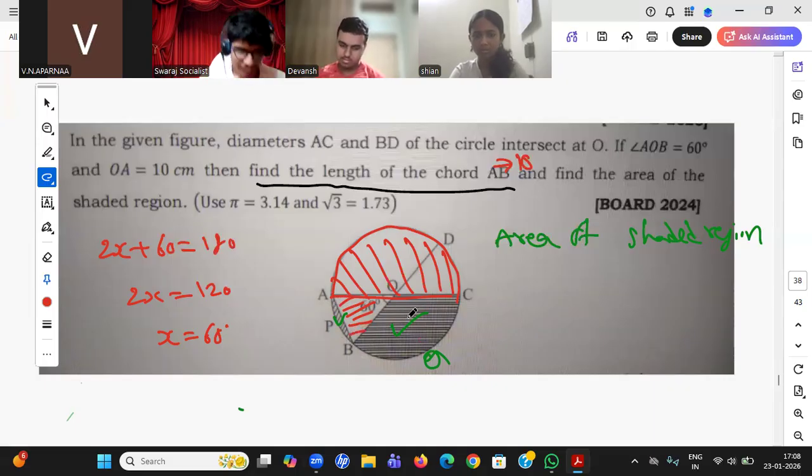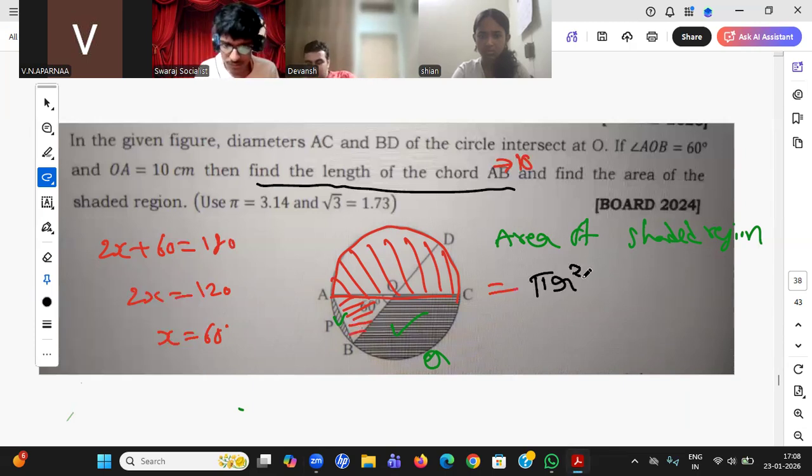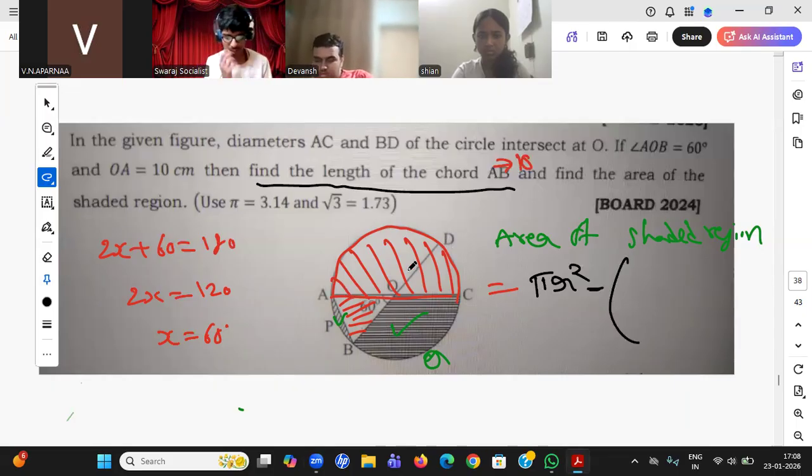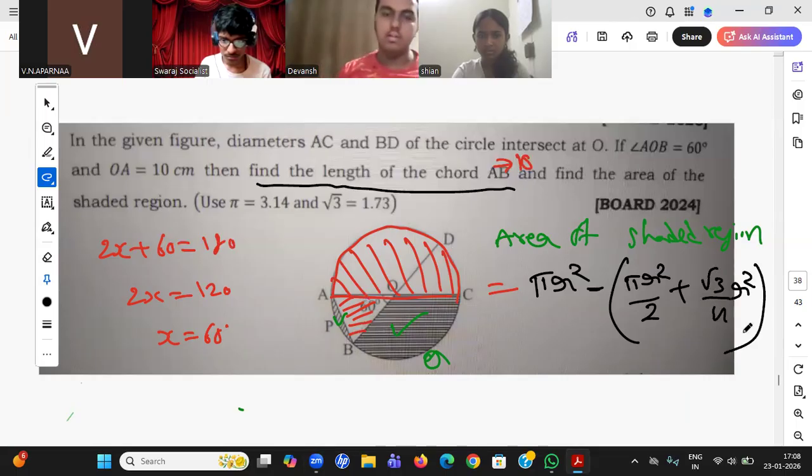So how is this possible? He's telling, sir, you take the total circle. Total circle area will be pi r square, minus. Now remove this semicircle. What is the semicircle? Pi r square by 2. Plus what else do I need to remove? I need to remove this triangle. This triangle, just now we have drawn, is an equilateral triangle: root 3 by 4 r square. Finish. You'll get the answer.